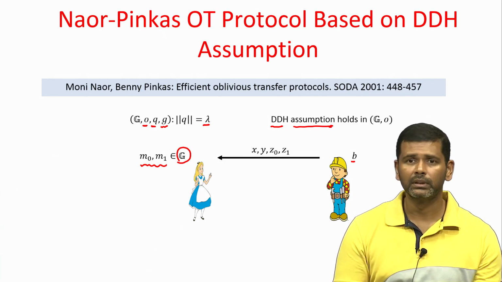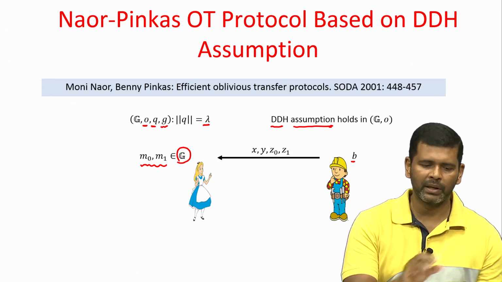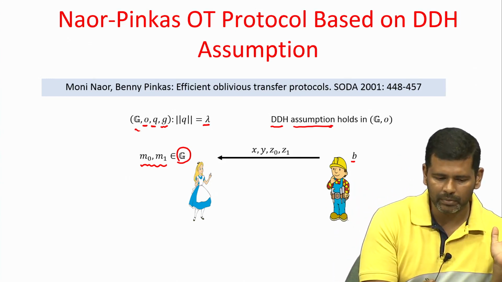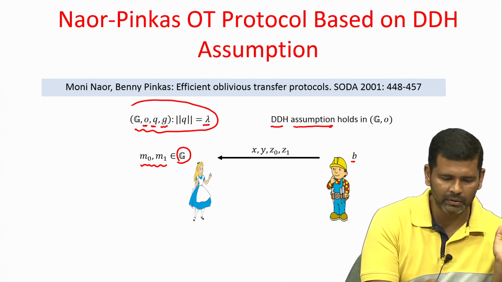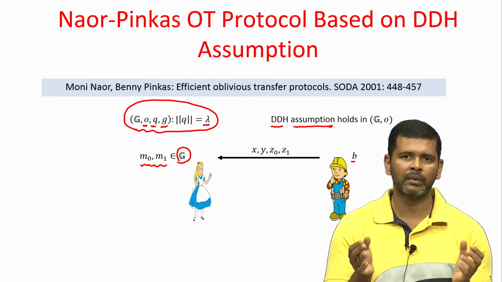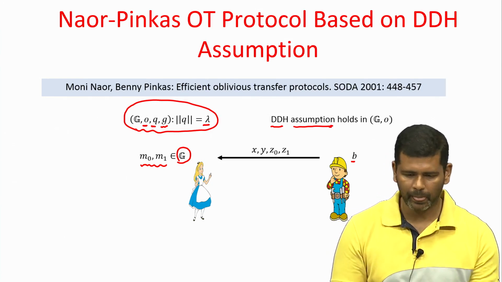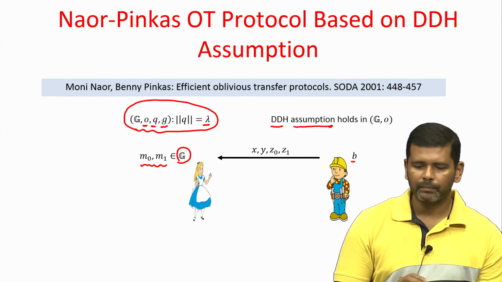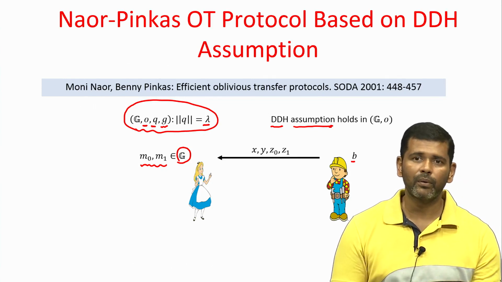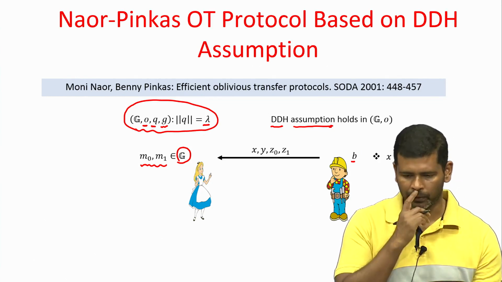So, here is how the protocol proceeds. The receiver goes first, assuming that the parameters have been established and set up once at the beginning of the protocol, and then the same setup is going to be used for a polynomial number of invocations of the OT protocol between this sender and receiver. Now, the receiver is going to send 4 group elements to the sender, and let us see how these 4 elements are computed.